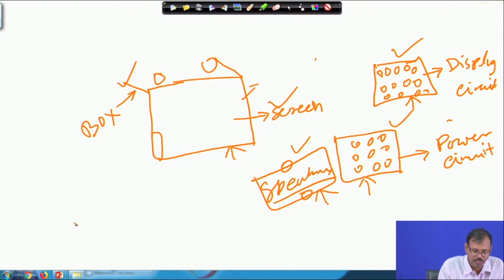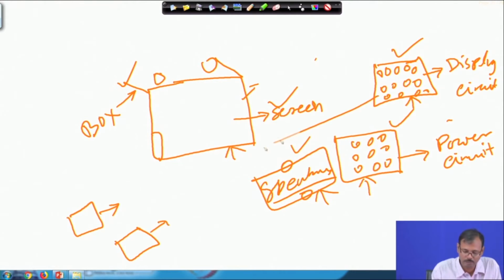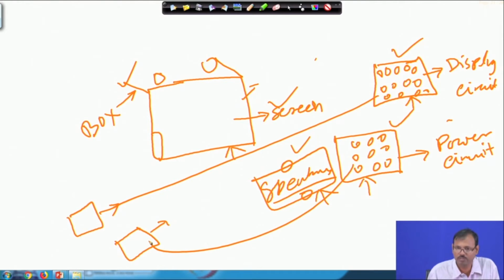That means we individually manufacture this one, that is one activity; individually we manufacture this one, that is another activity; manufacturing of this one is another activity, and manufacturing of this one is another activity. So, all these different unit operations are carried out first, then they meet together to complete the whole process.